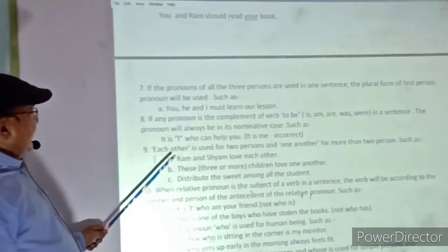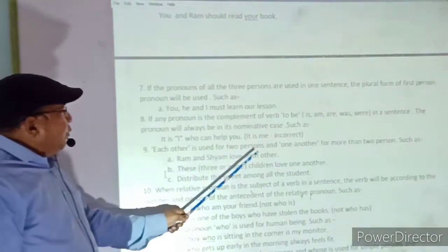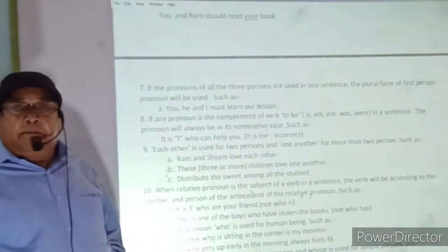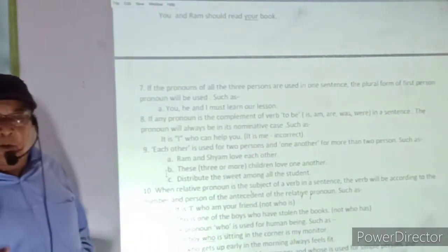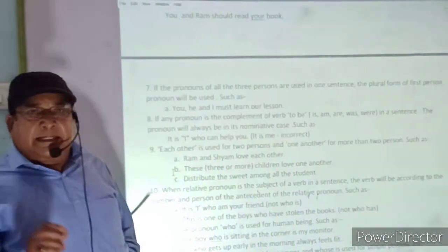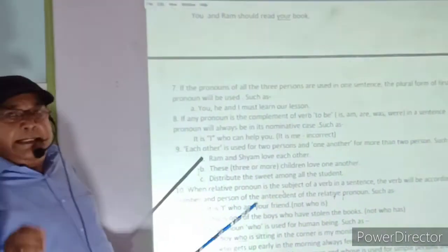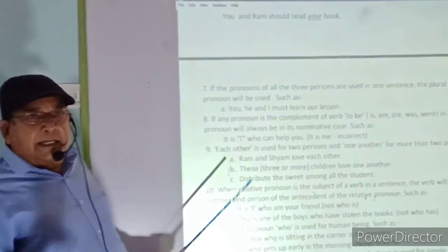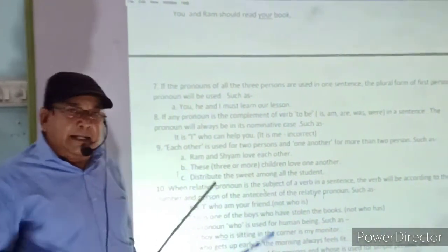Ninth rule: each other is used for two persons and one another is used for more than two persons. If the discussion is of two persons, then each other will be used. And if there are more than two persons, the pronoun one another will be used.